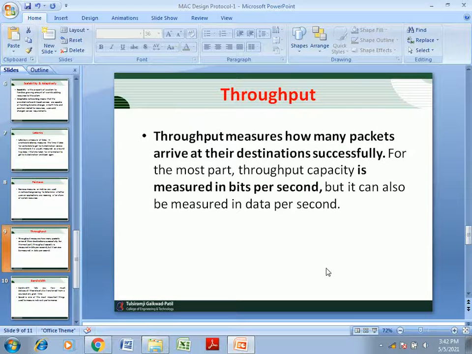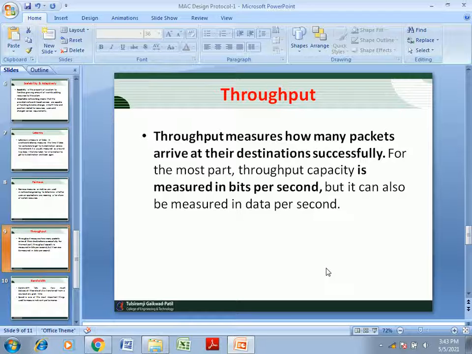Next is the throughput. Throughput refers to the amount of data successfully transmitted from a sender to a receiver in a given time, usually measured in bits or bytes per second. It is affected by many factors, for example the efficiency of collision avoidance, control overhead, channel utilization, and latency.